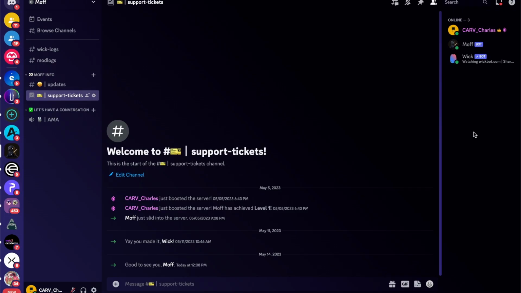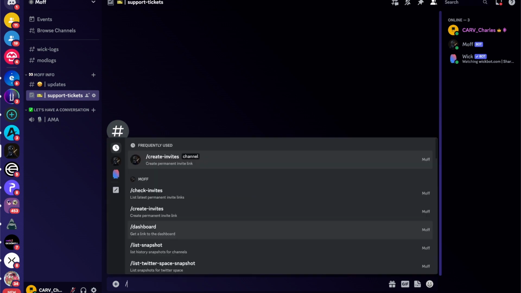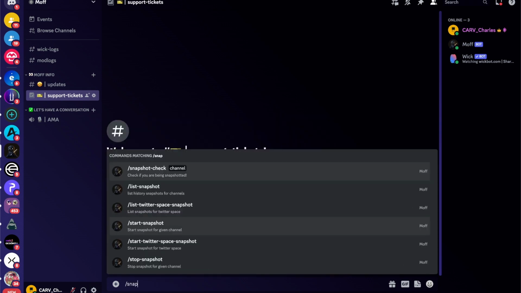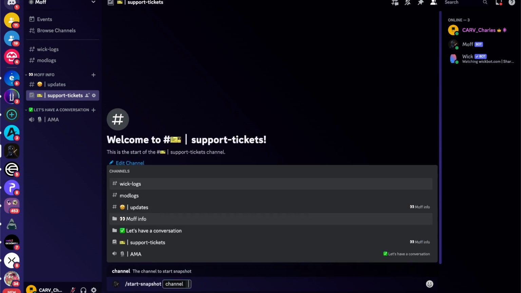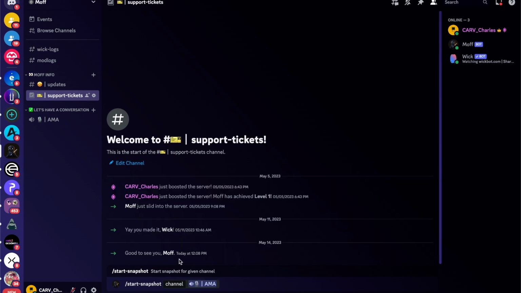What about I show you some functions so that you better understand what it is. So first of all, the snapshot. Everyone loves snapshots. It can record what the server's been doing and also record the AMA attendance. So it's super helpful, super useful if you want to track community performance.